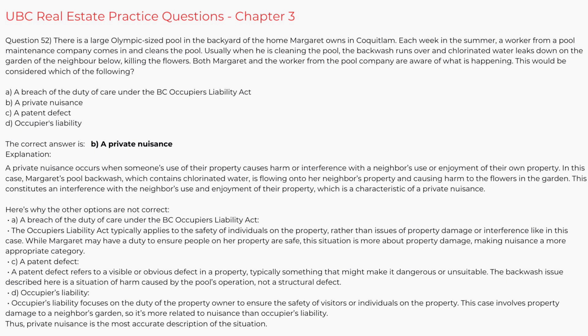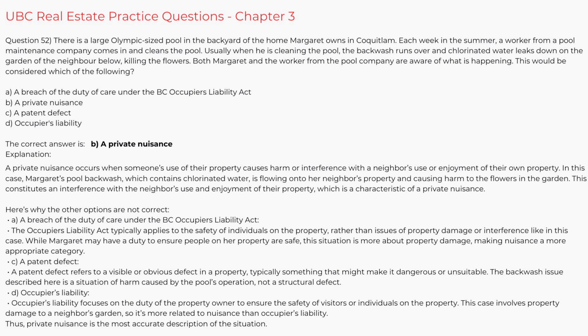A breach of the duty of care under the BC Occupiers Liability Act. The Occupiers Liability Act typically applies to the safety of individuals on the property, rather than issues of property damage or interference like in this case. While Margaret may have a duty to ensure people on her property are safe, this situation is more about property damage, making nuisance a more appropriate category.